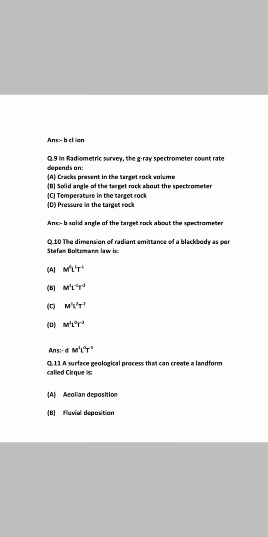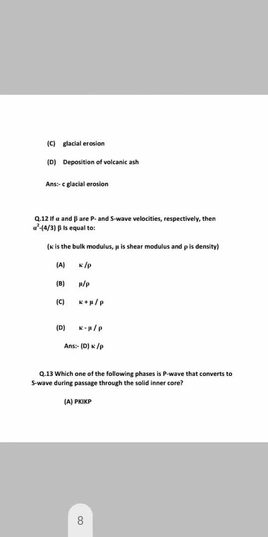Now we move on to next question. Dimension of radiant emittance of black body as per Stefan Boltzmann law is. The correct option is option D, M^1 L^0 T^-3. Next question, a surface geological process that can create a landform called is. And the correct option is option C, glacial erosion. So we move on to our next question.